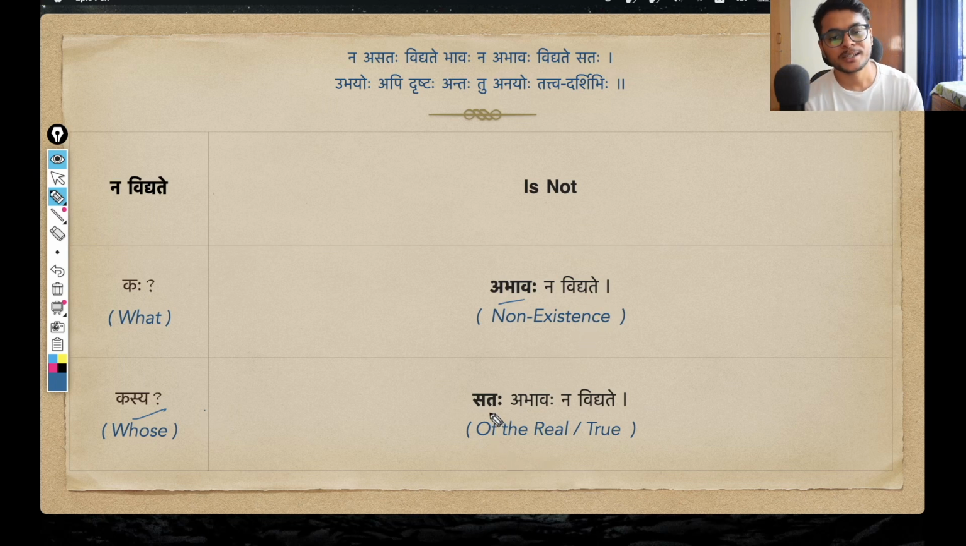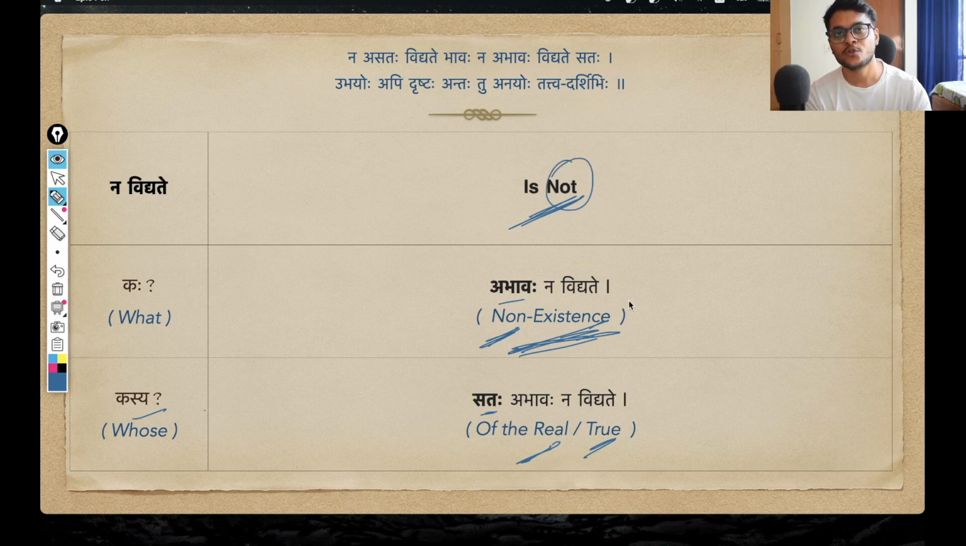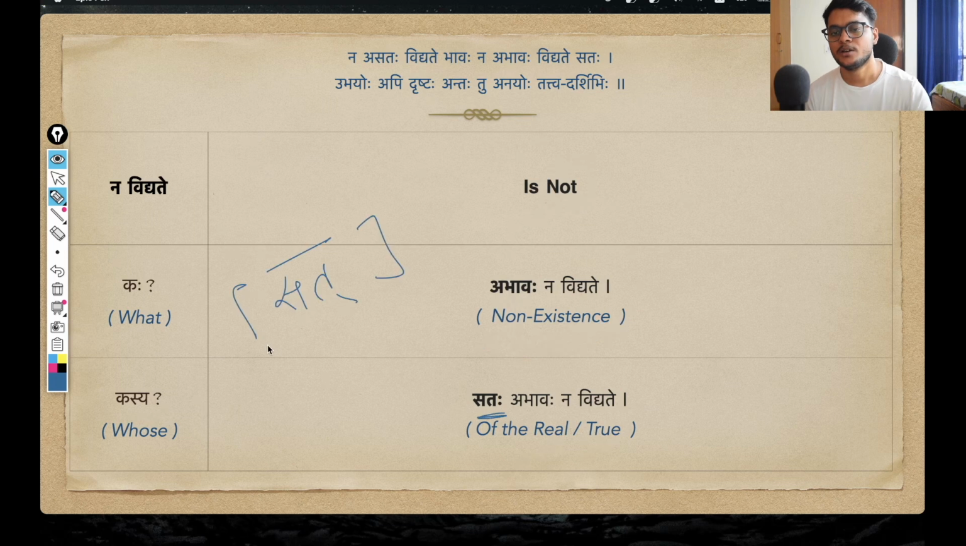The response we get is satah abhavaha na vidyate, that the non-existence of something that is real, something that is true, its non-existence is not. So notice how we are using double negation. Non-existence is not, just to reinforce its existence. We are using double negation to reinforce that. Okay, so the main pratipadika here is sat. Sat we already saw. Sat means something that is real. And this shabd rupa, this form satah, is of course the shashti vibhakti, sixth case singular form of this takarant pratipadika, of the real.